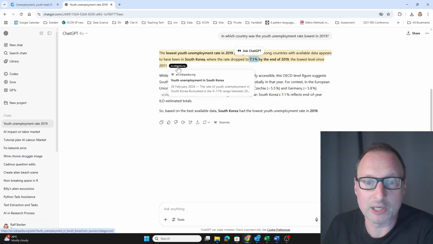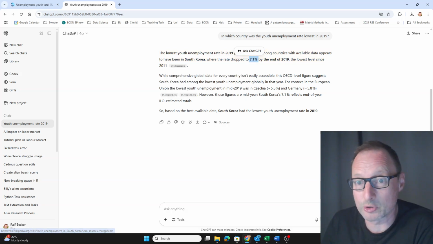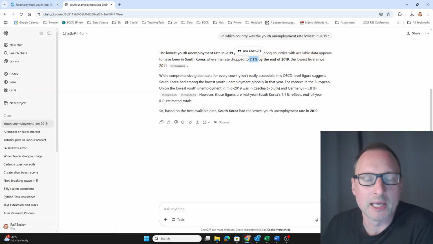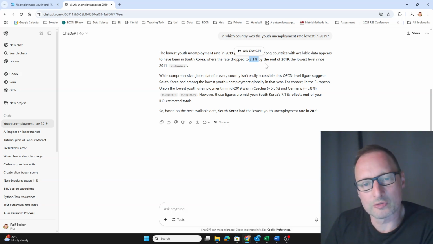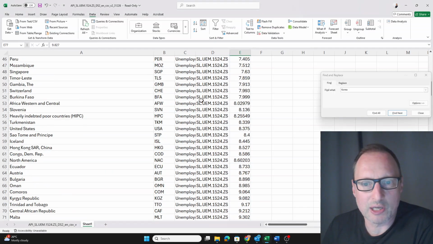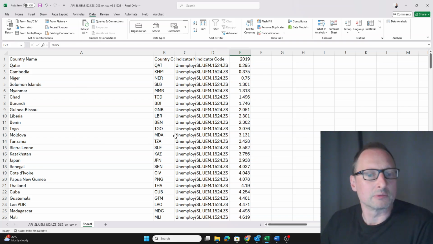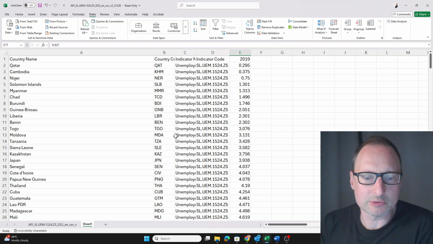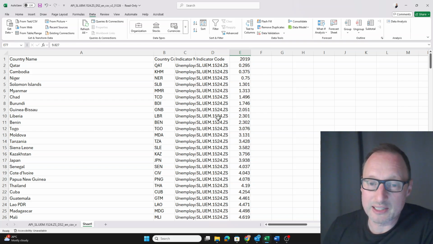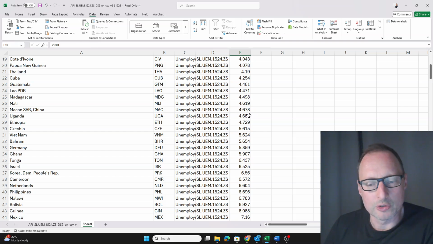Okay, again here we have as the source Wikipedia, and I'm not going to go in there. You can go in there and see where the information comes from. Wikipedia is usually pretty good in referencing where information comes from, and again that could be due to slightly different ways of measuring. But certainly what ChatGPT did not identify here is that we have some countries with much lower youth unemployment rates. Now you may argue how all of these are measured in particular countries, but the World Bank data does indicate that there are lots of countries with significantly lower youth unemployment rates.